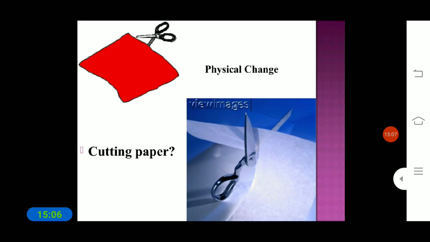Why? Is it a physical change or a chemical change? It is a physical change, because we only change its shape. There is no other substance formed in a physical change. So the main property of a physical change is what? First, it can be reversible, and second, no new substance is formed.